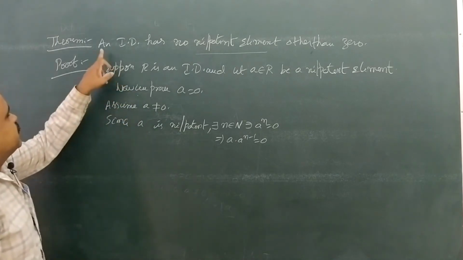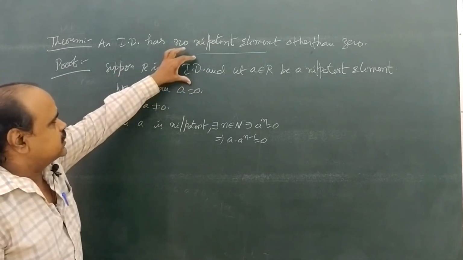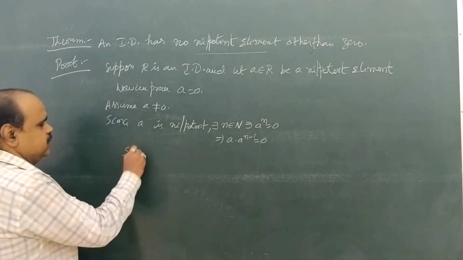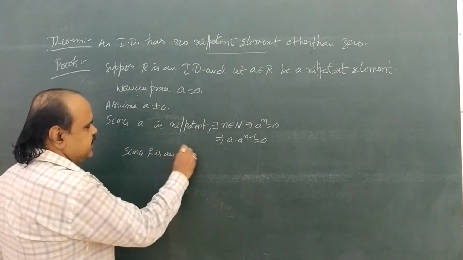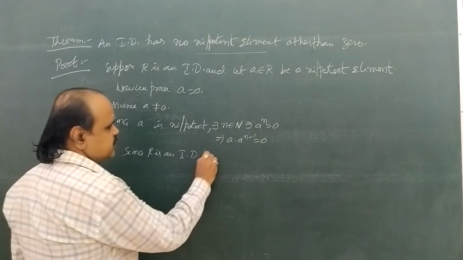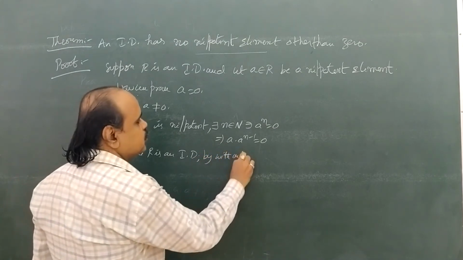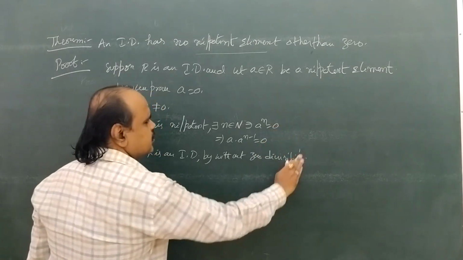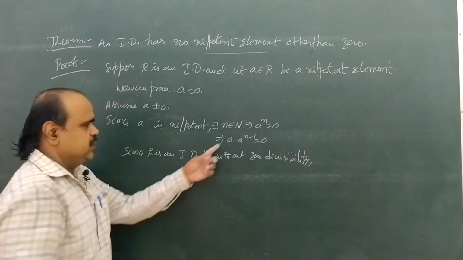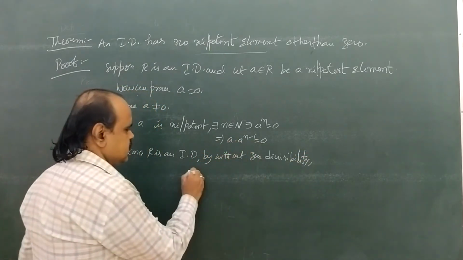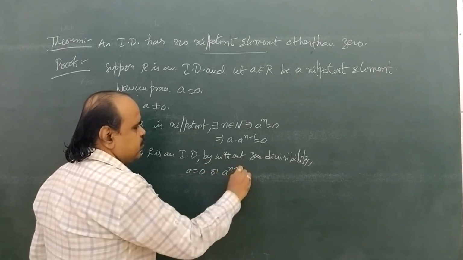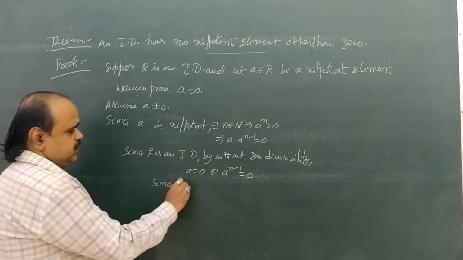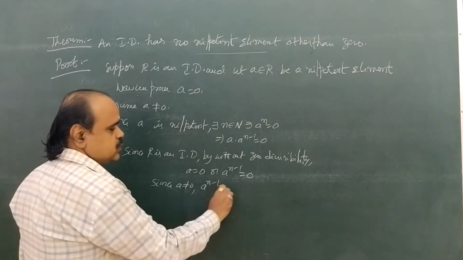Okay na? But here capital R is an integral domain. So the last condition of integral domain is without zero divisors. Since capital R is an integral domain, by without zero divisors, ab equal to 0 means either a equal to 0 or b equal to 0. So either a equal to 0 or a power n minus 1 equal to 0. But here a not equal to 0. Since a not equal to 0, we have a power n minus 1 equal to 0.